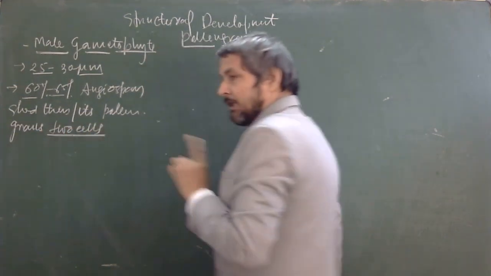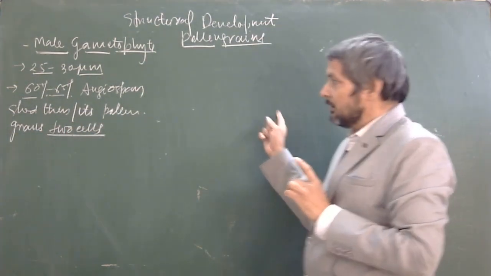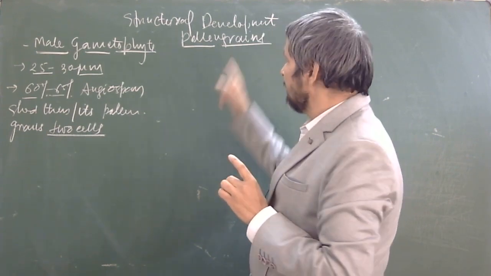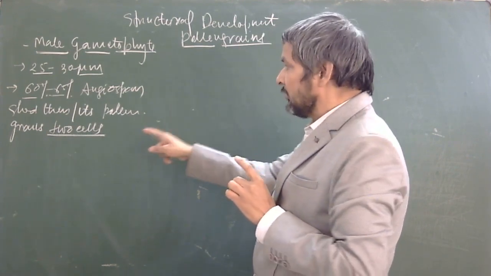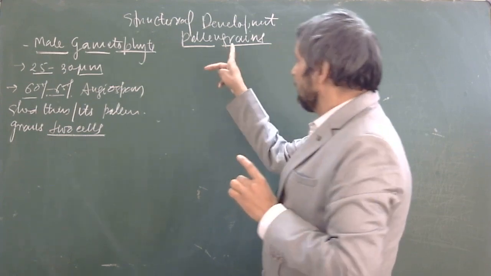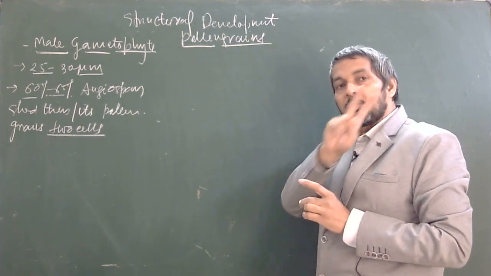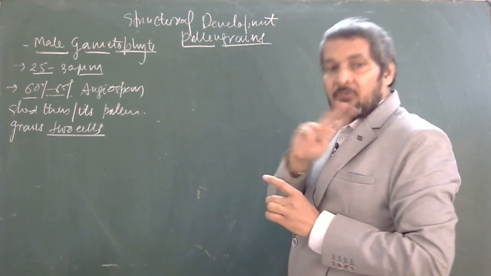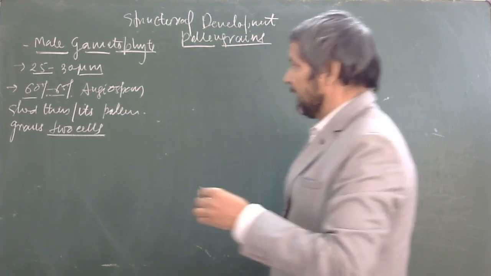I will explain you later through a diagram. Around 60 to 65% of angiospermic plants shed their pollen grains in the two cell state, meaning the male gametophyte contains two cells. One is the vegetative cell and the second one is the generative cell. I will explain you through a diagram.